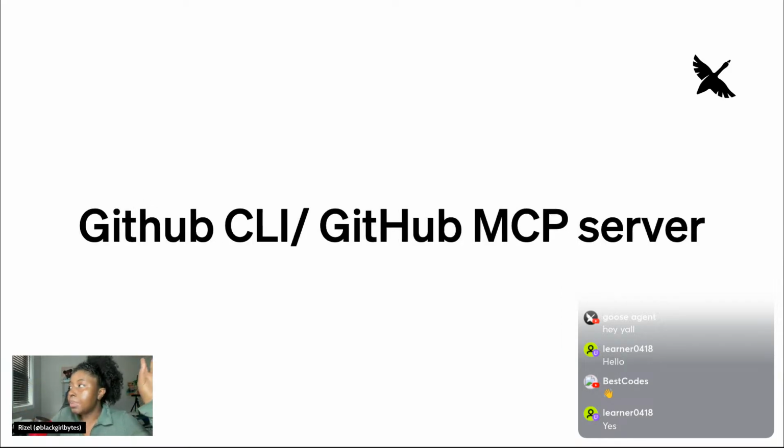And then the GitHub CLI or GitHub MCP server, you're probably going to see me use that a ton.